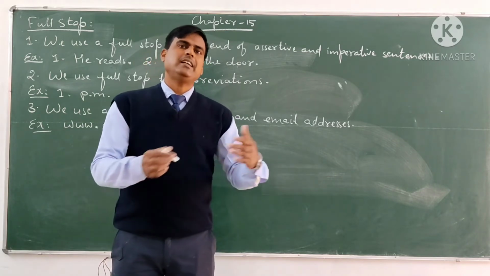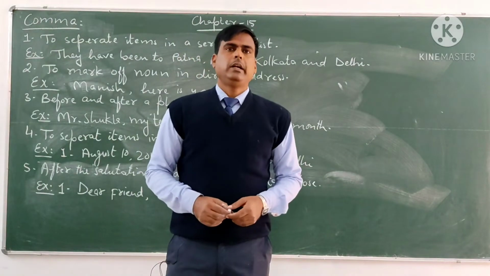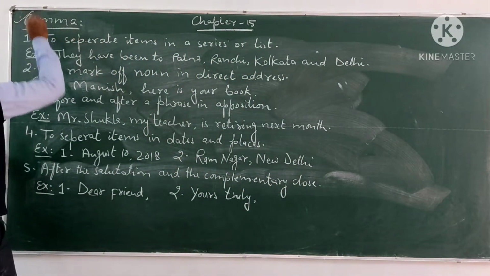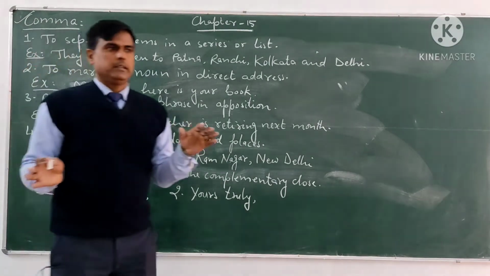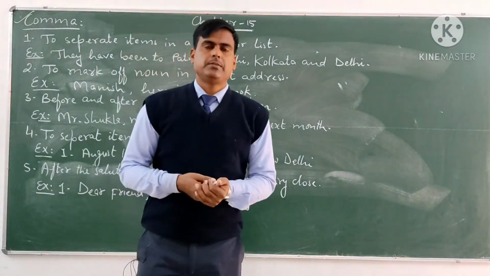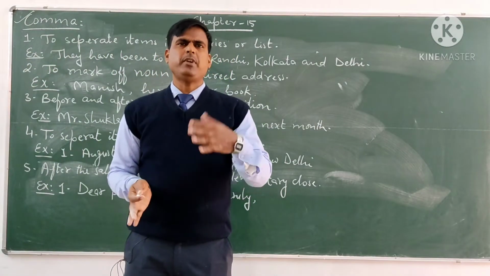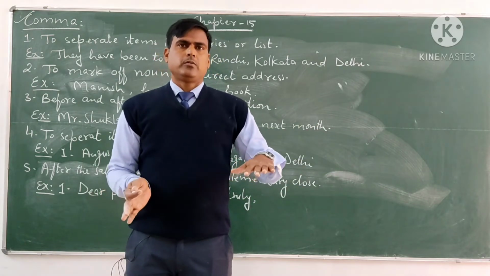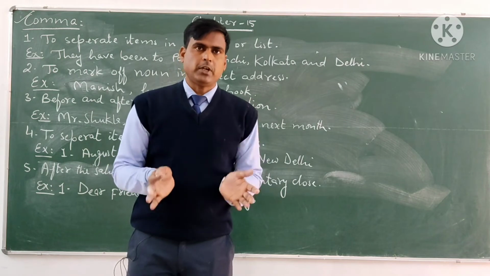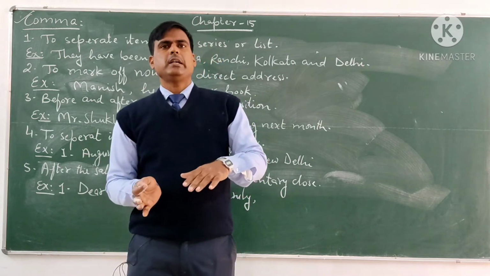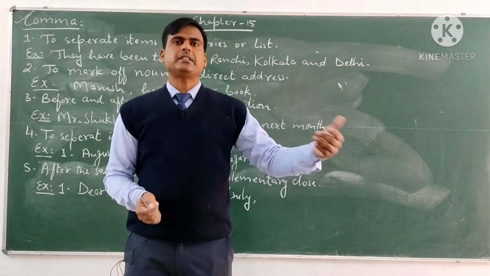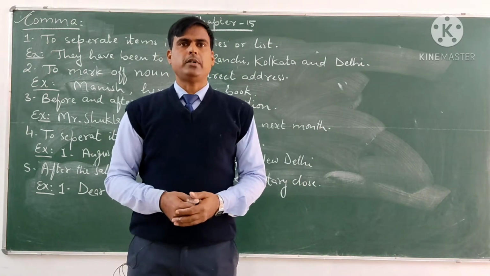Now let us see the second one. The second one is comma. There are several uses of commas. For full stop we have only 2, 3, 4 uses, but for comma we use commas at different places. That's why we will study 8-9 points about comma.